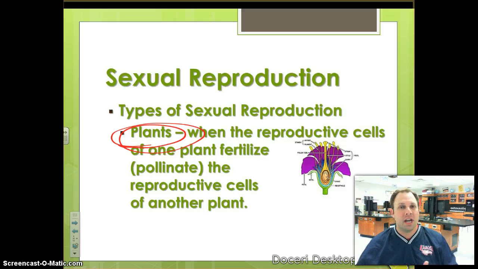And that's how we get variations in color of different colored flowers and different kinds of plants, because of that sexual reproduction. Half of it coming from one plant parent, the other half of the genetic information coming from the other plant parent, and it gives us a new unique plant.